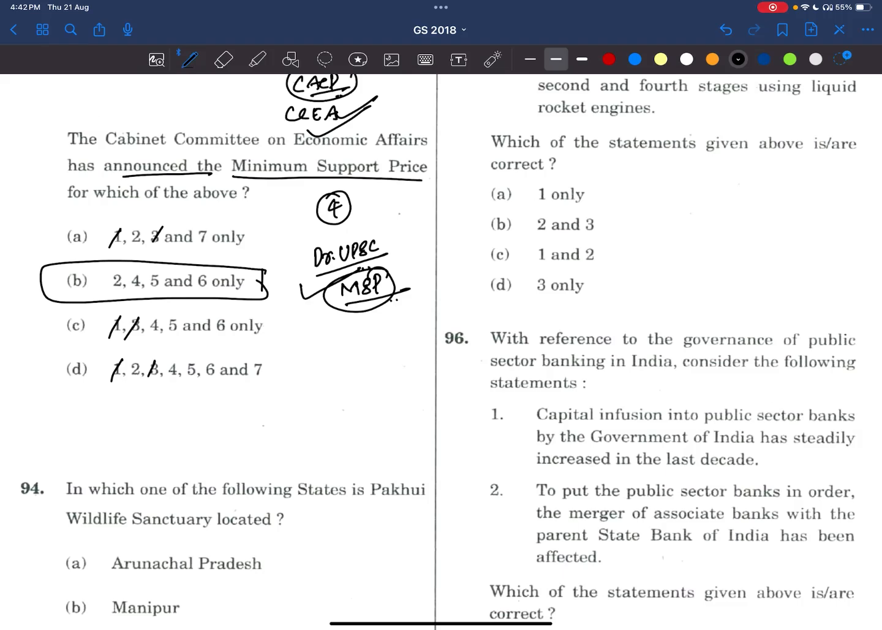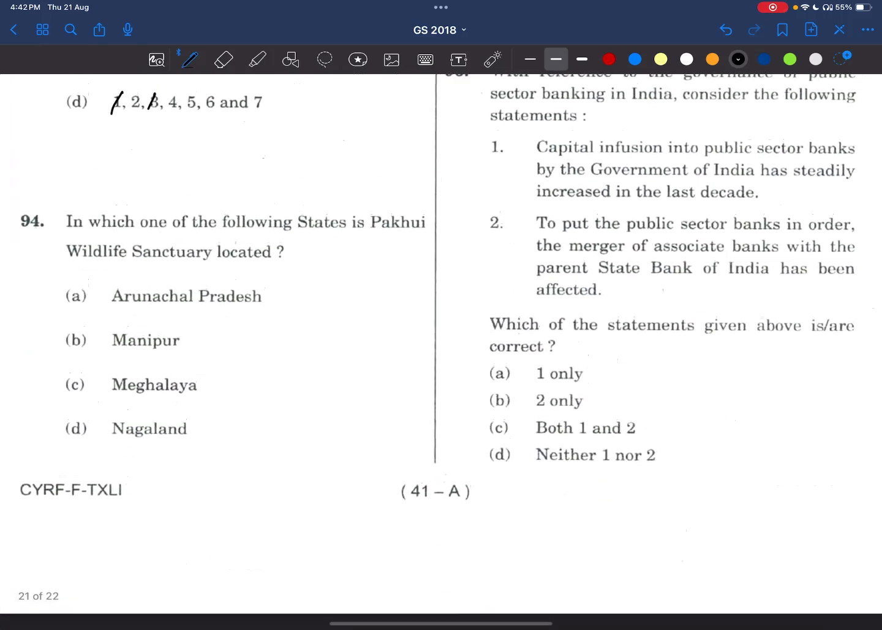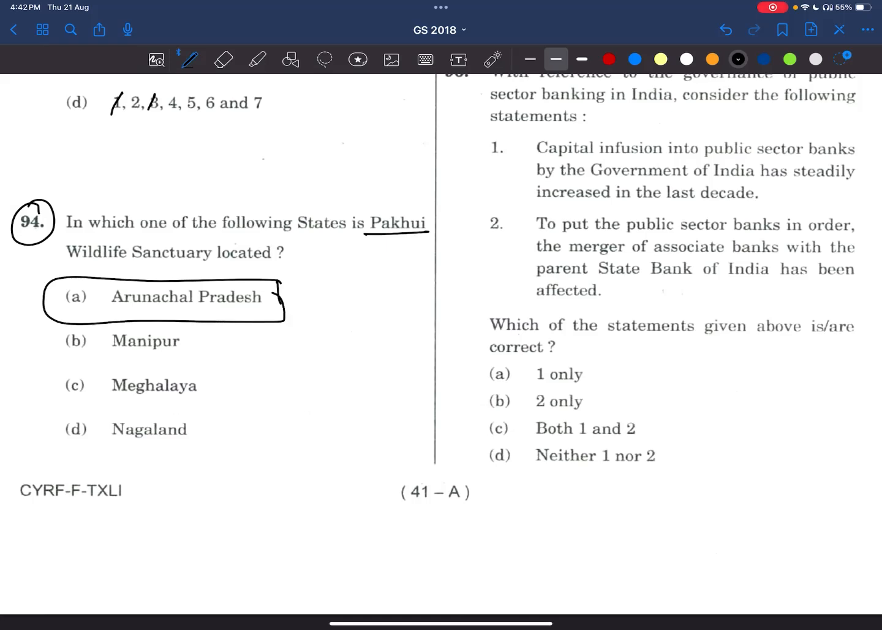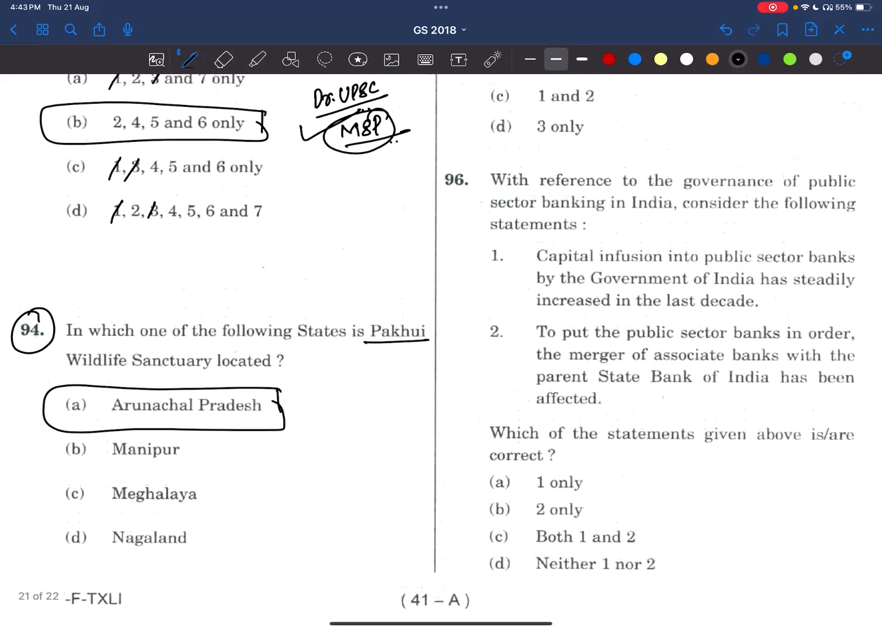Now coming to the 94th question. In which one of the following states is Pakui Wildlife Sanctuary located? See here, friends, it is located in Arunachal Pradesh. Very easy. Nothing much to explain about it.